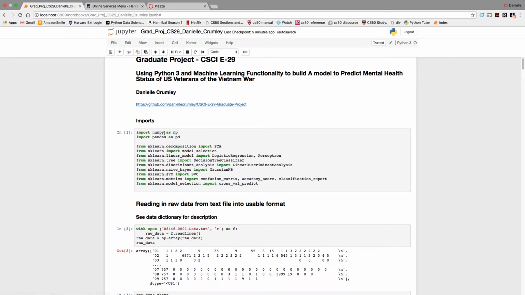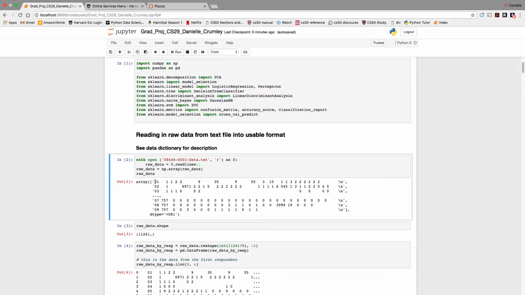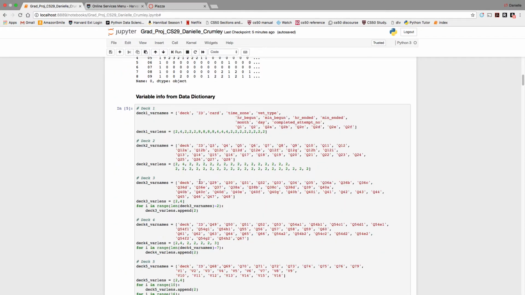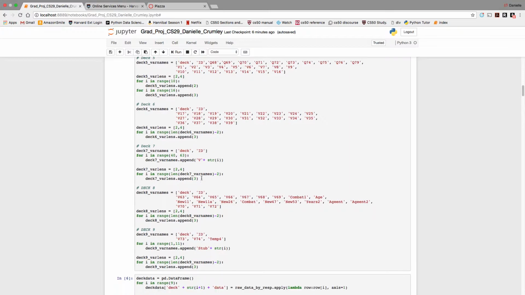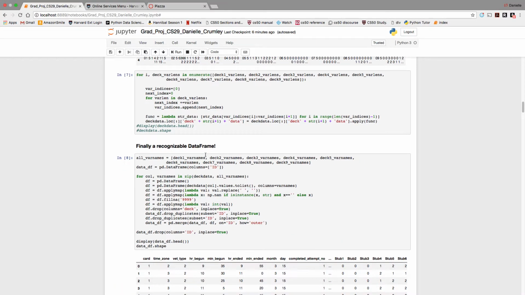Here are the imports to start out with, and this is just reading in the raw data from the text file. One of the big challenges of this data set is it's very old. The survey data was collected in 1985, and it looks like this. It's in a text file, and they've got a data dictionary that goes along with it that tells you how to decipher it and how many characters are used for each variable. So the large majority of the code in here is just me getting the data into a recognizable format that we can use.